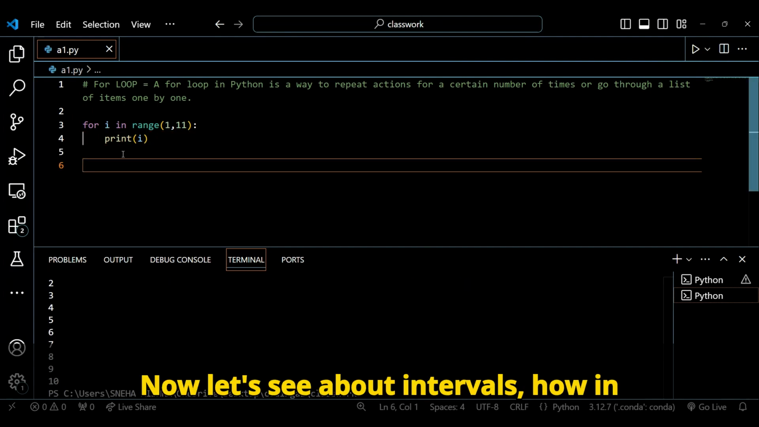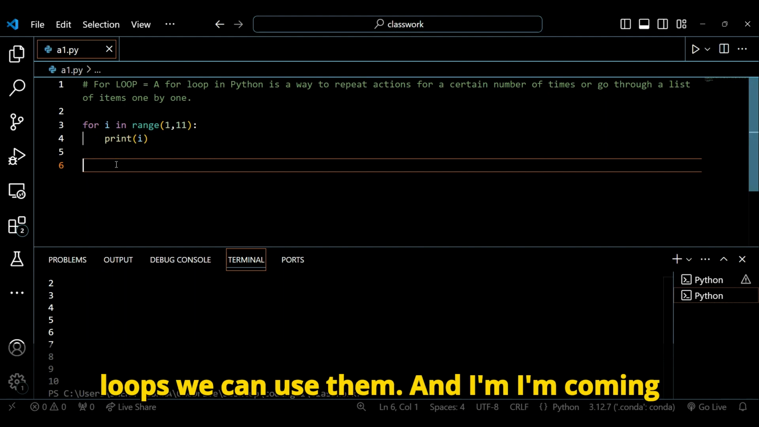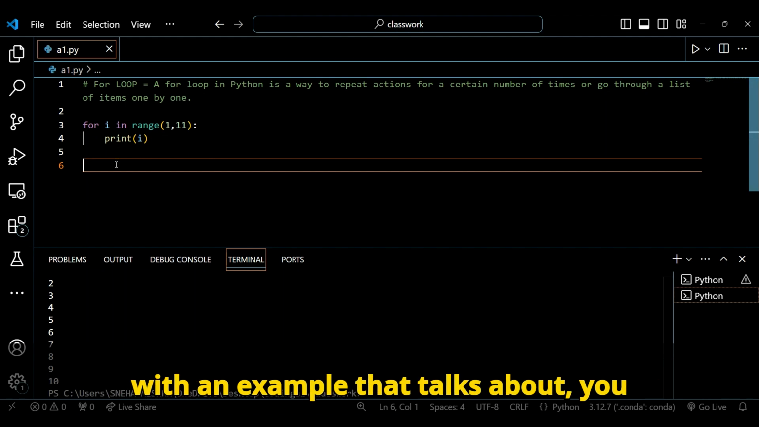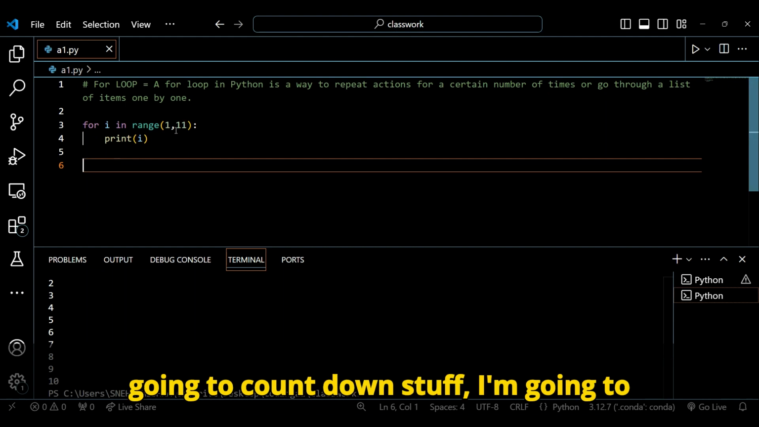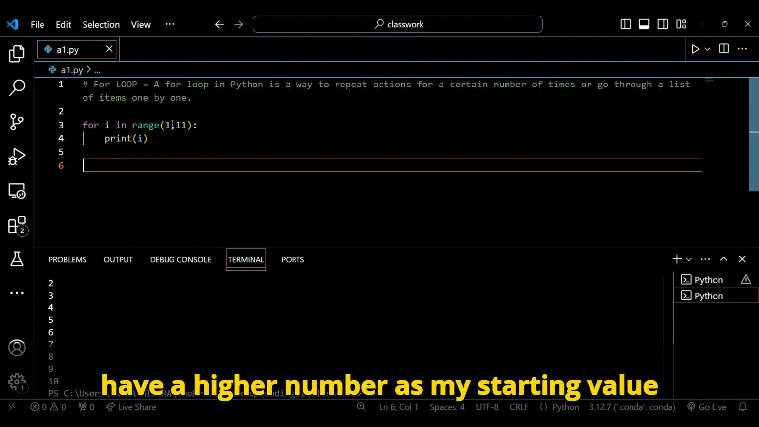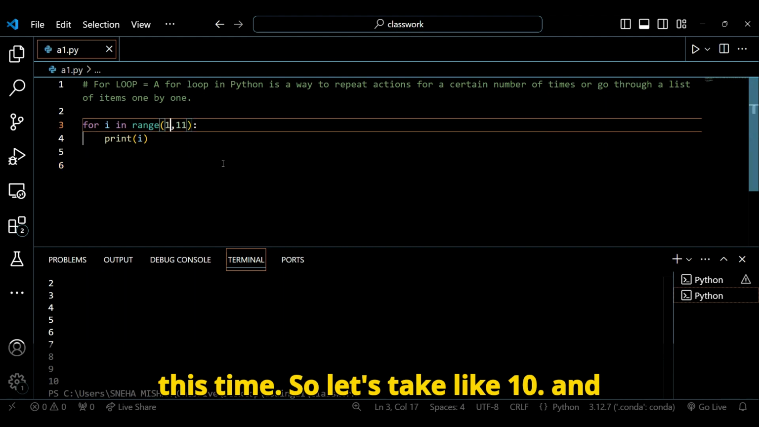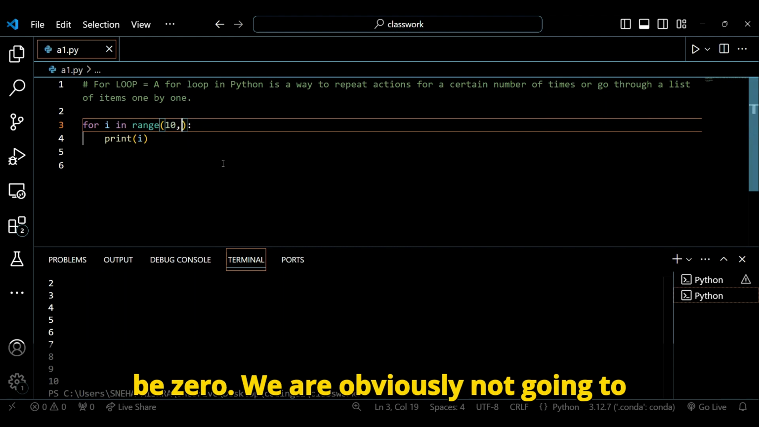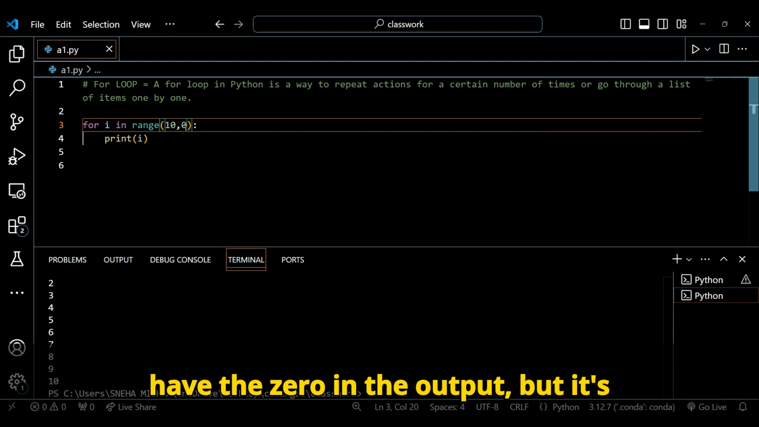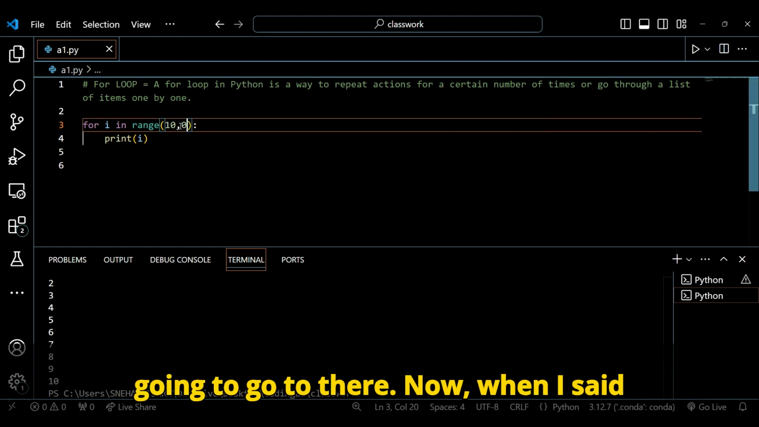Now let's see about intervals, how in loops we can use them. And I'm coming with an example that talks about a countdown maybe. Since I'm going to count down, I'm going to have a higher number as my starting value this time. So let's take 10, and maybe we'll just put the ending value to be 0. We are obviously not going to have the 0 in the output, but it's going to go till there.